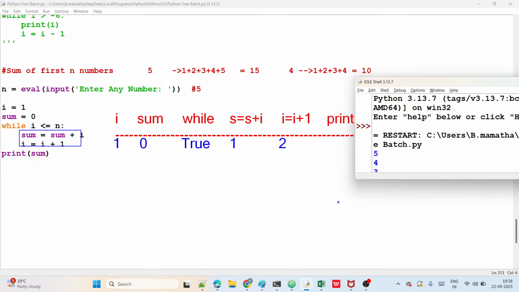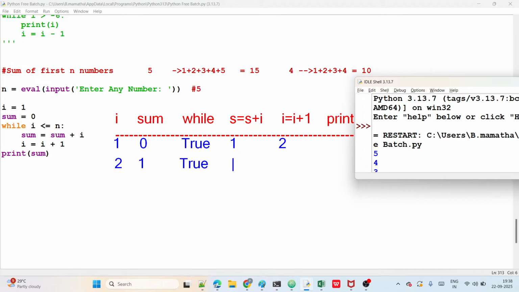So now the sum value is 1 and the I value is 2. Next iteration: I value is 2 and sum value is 1. Is the condition true or false? 2 is less than or equal to n, which is 5, so the condition is true.